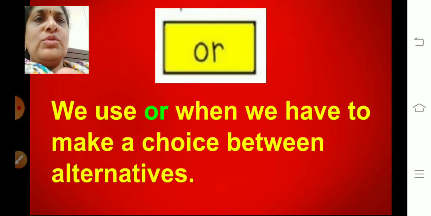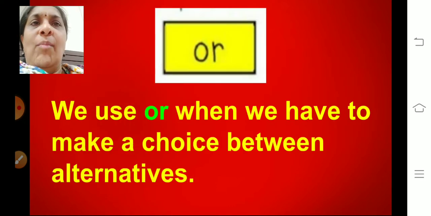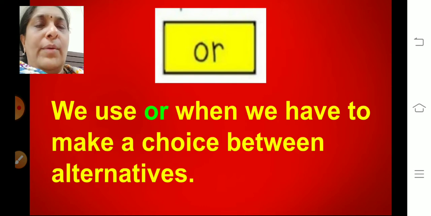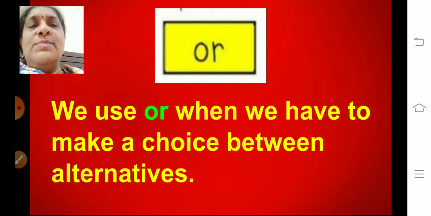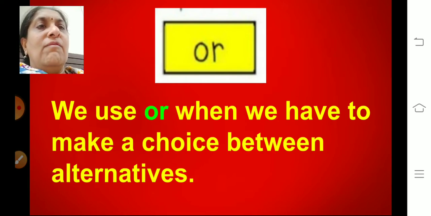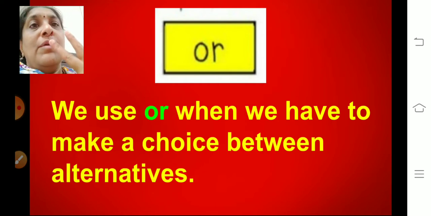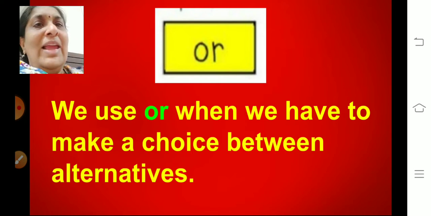Now today we are going to learn about the conjunction or. We use or when we have to make a choice between alternatives. That means we have to choose between two or three things.